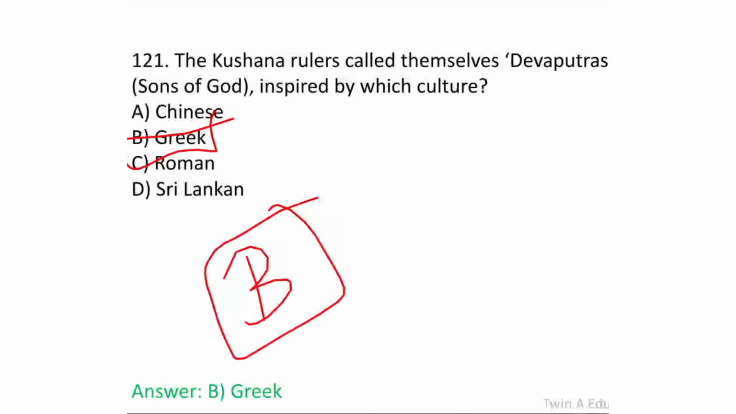Okay, we completed our questions. These are very important and repetitively asked questions, so you have to complete this before going to NTPC, and this will be very helpful for you.